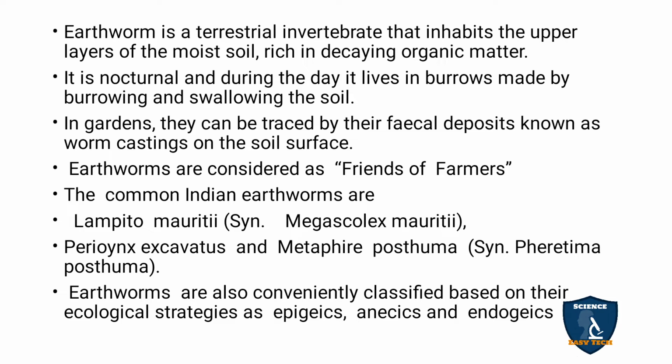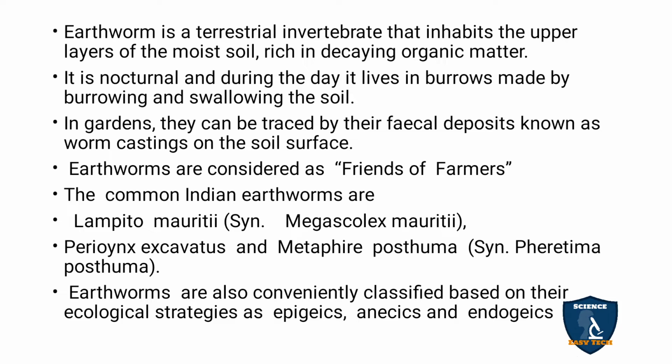In gardens, they can be traced by their fecal deposits known as worm castings on the soil surface. So if you go to the gardens, there you can see the worm castings. By the worm castings, you can identify that there is an earthworm.